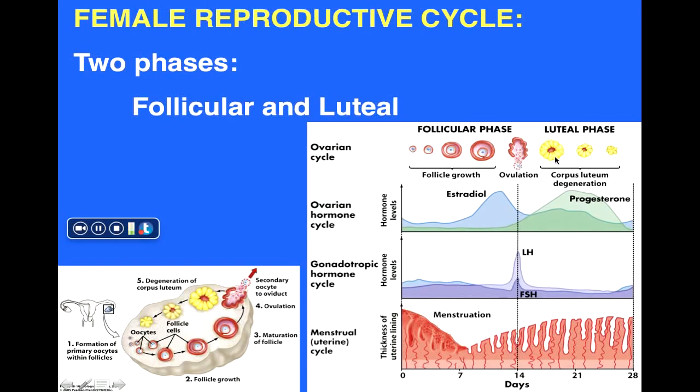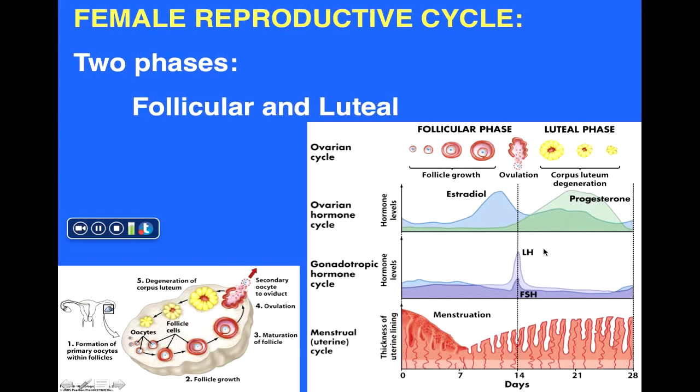Ovulation occurs about day 14. After that, notice the follicle is retained in the ovary and develops into this very distinct yellow corpus luteum, which, as we'll see, plays an important role during this whole process. So, two phases: the follicular phase, the first 14 days, and then the luteal phase, the next 14 days, after which the corpus luteum is present in the ovary.